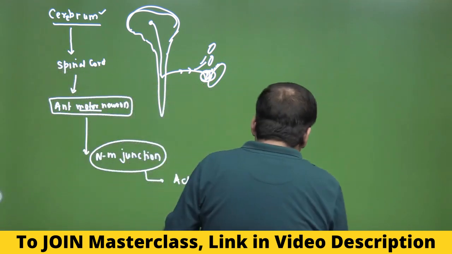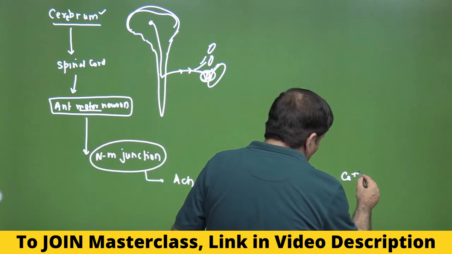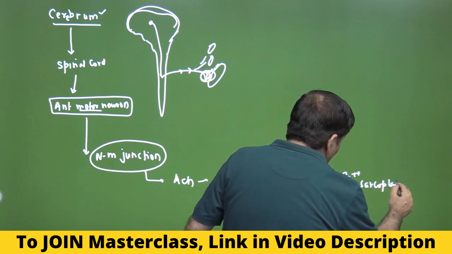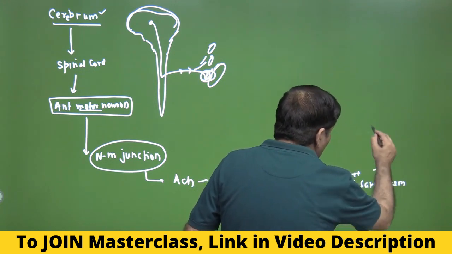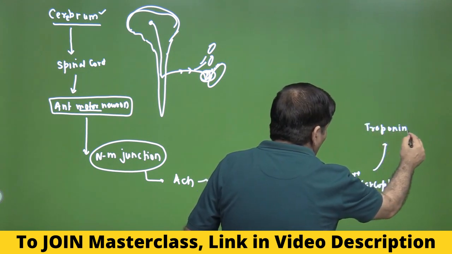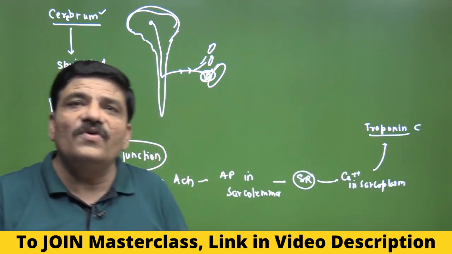Once they are activated, they release calcium into the sarcoplasm, and this calcium diffuses towards troponin, if you remember. This calcium binds to, NCERT says, a subunit of troponin, which is troponin C, and this undergoes a conformational change.